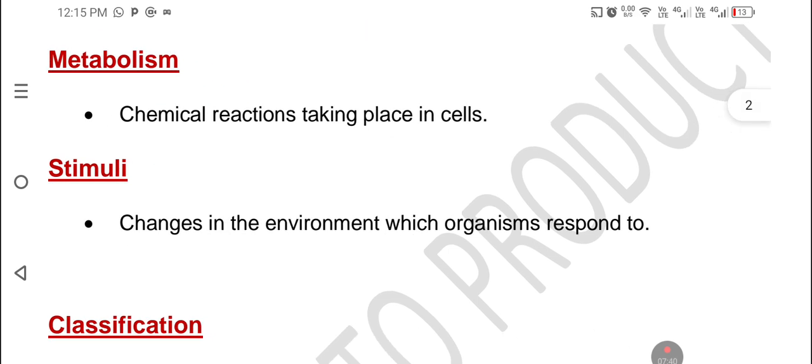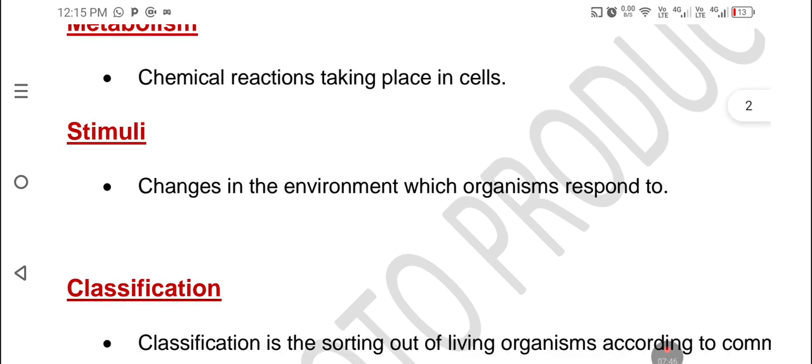Stimuli are changes in the environment which an organism responds to. So a stimulus is a change in the environment where the organism responds to something, responds to sunlight, responds to water, responds to wind, and so forth.